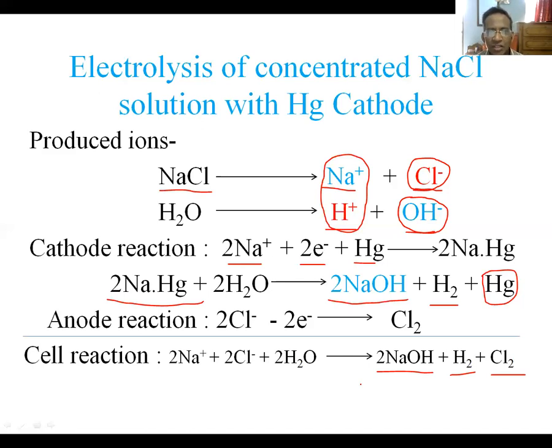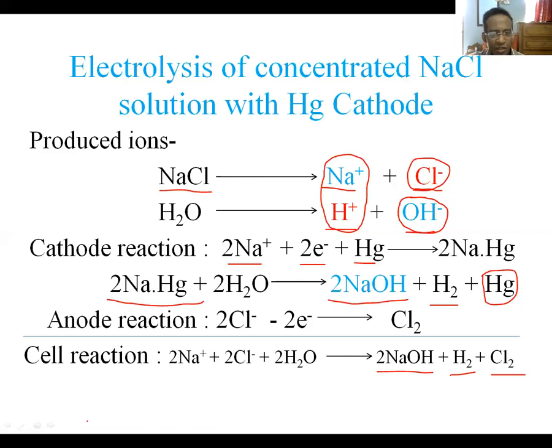So there are three factors that will determine, if more than one cation and one anion are present in the same electrolysis process, which cation will be reduced and which anion will be oxidized at the end. Okay, those are some important points about electrolysis.